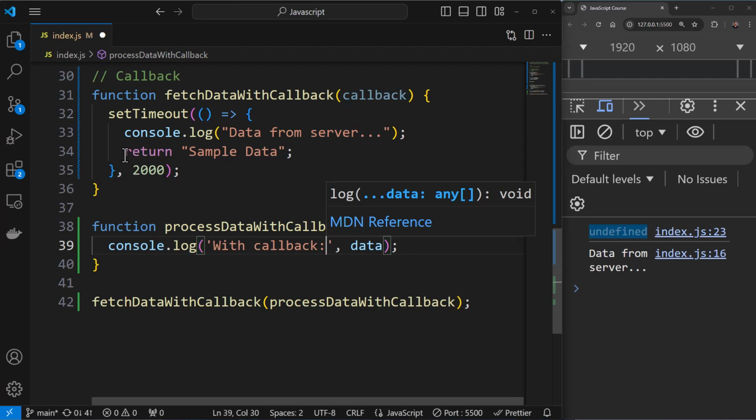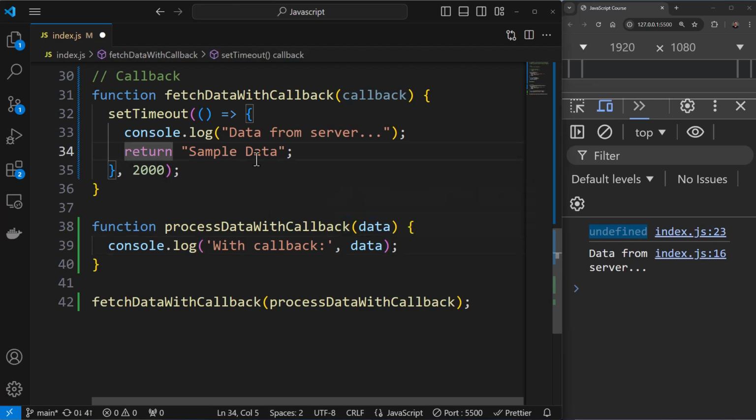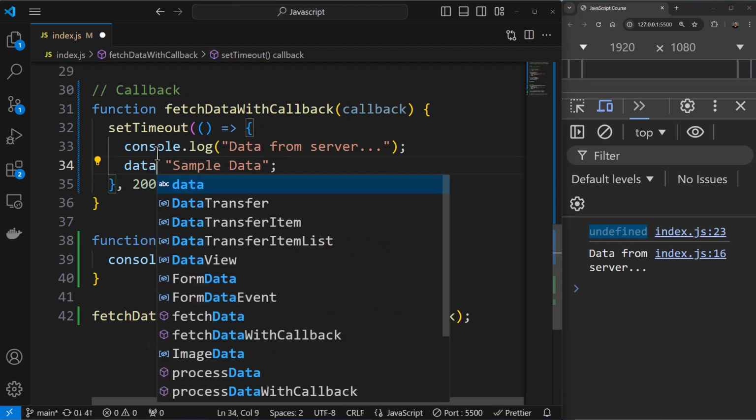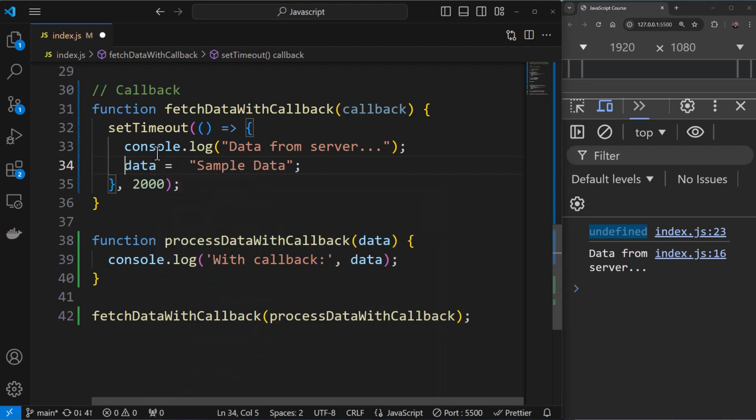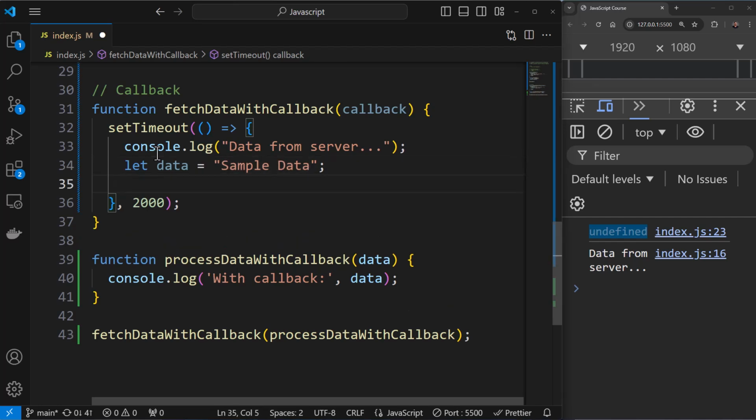Now over here, rather than returning, I have to create data first. So I'll say data is equal to something like this. So this is the data, let's say the data that is being returned from the server. Now I'll take this data and I'll say callback, and I'll pass the data to it, something like this.